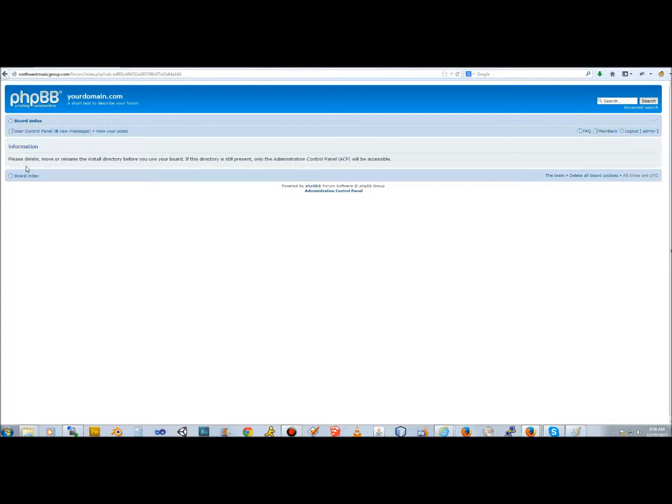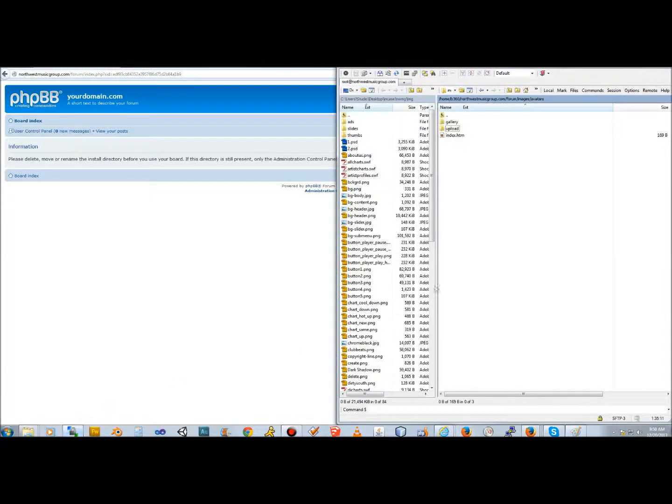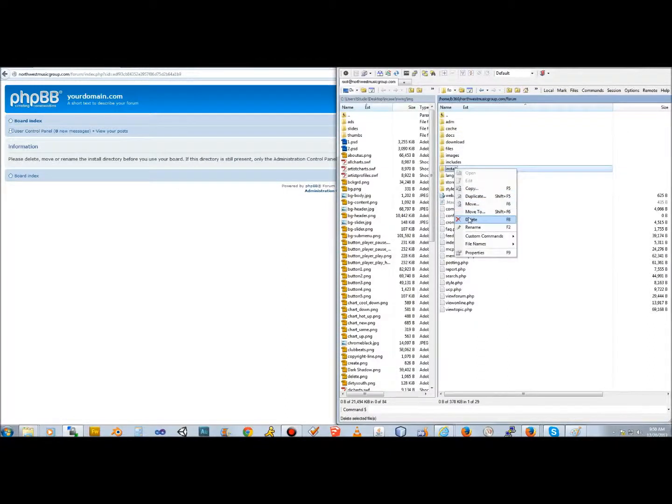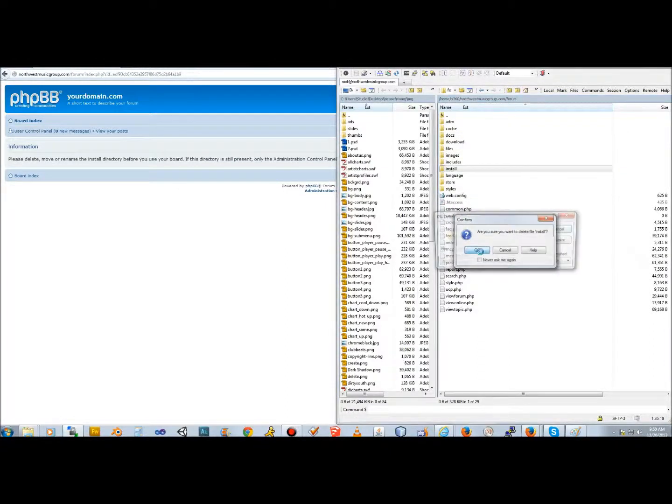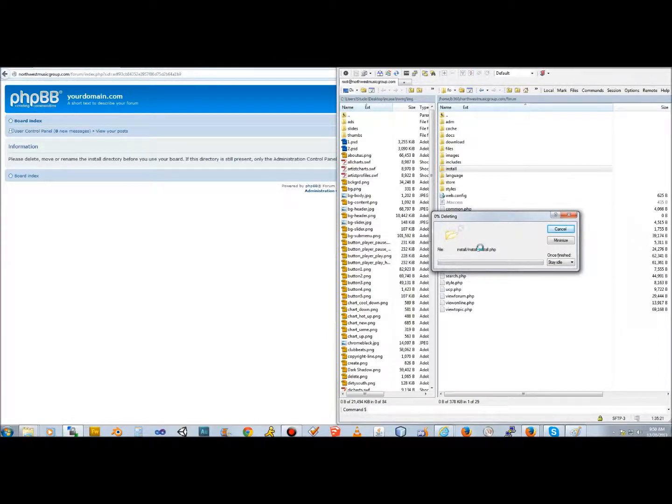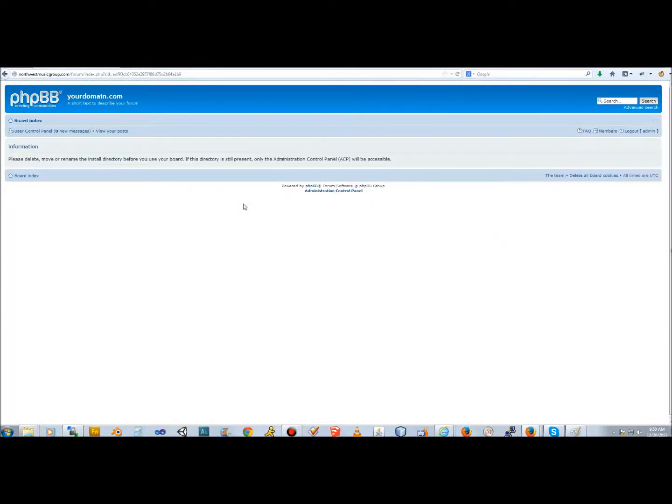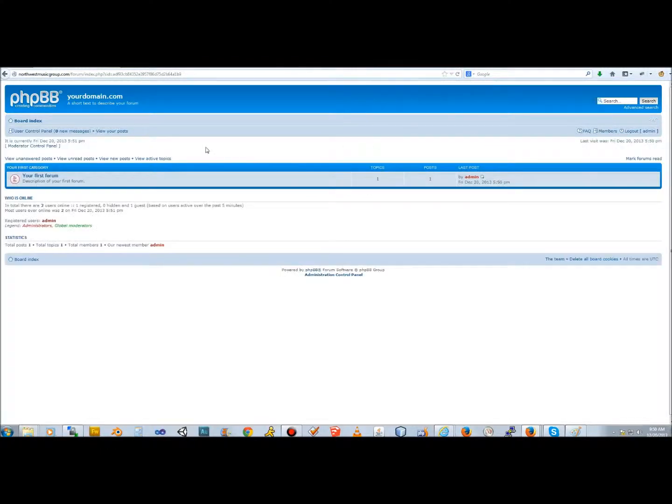Okay, this is a very important step, and I overlooked it at first and then had some errors, so please make sure that you delete or remove or rename the install directory. I was in a hurry. So make sure that you go into forum and you delete the install directory. Great. Now that that's done, we'll refresh, and we don't get the error and our forum is now active.